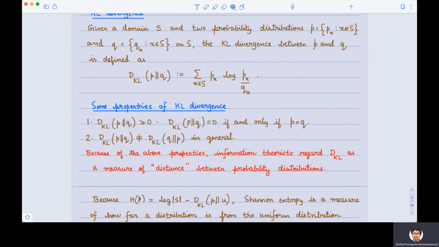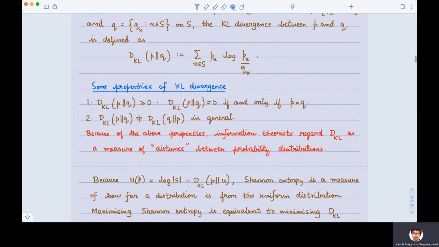If this condition were true, that is, if it was symmetric, it would have been nice. For example, squared distance satisfies this property. If we imagine Euclidean distance between two points P and Q in the space, the distance from P to Q is the same as the distance from Q to P, however we measure. But that is not true with KL divergence. Because of these properties, it is not actually a distance measure per se. In mathematical terms, it is not really a distance. So information theorists call it a divergence. Okay, so now what is the big deal?